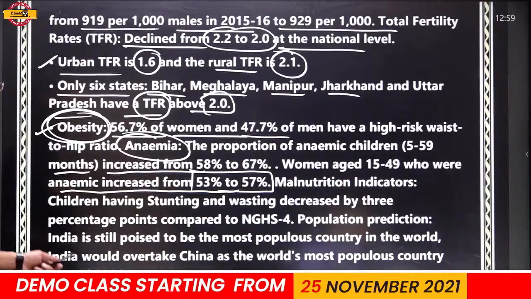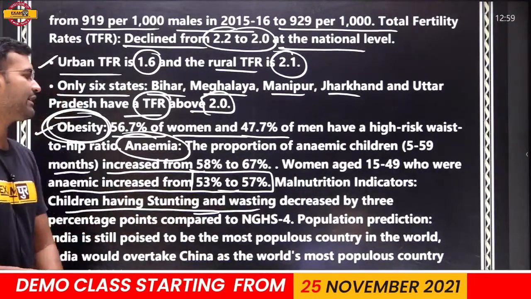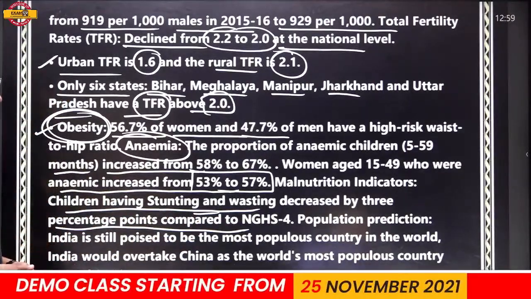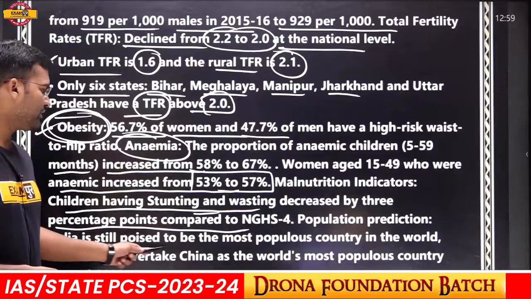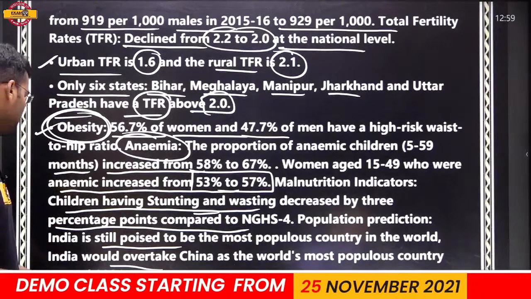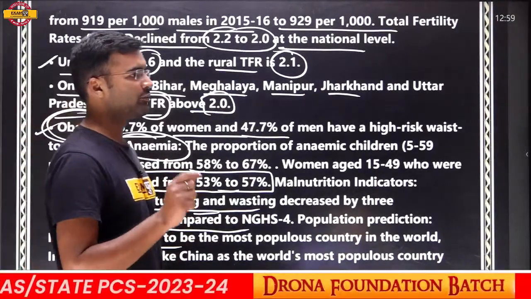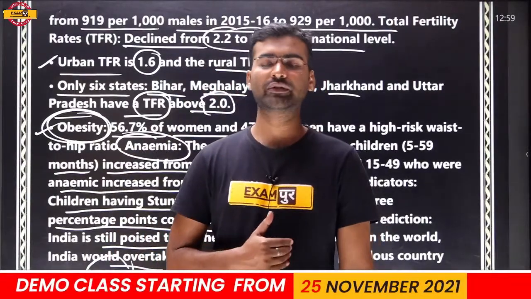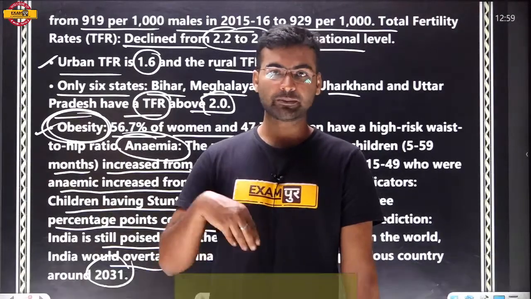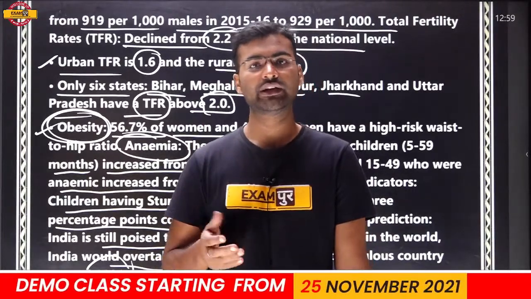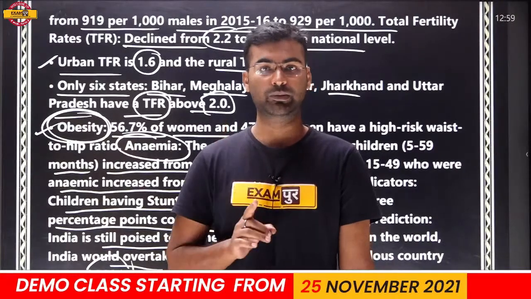Another malnutrition indicator: children having stunting and wasting decreased by these percentage points compared to the National Family Health Survey 4. That means जो children हैं उनमें कुछ improvement हुआ है. Population prediction: India is still poised to be the most populous country in the world. India would overtake China as the world's most populous country around 2031. At the present time, the world's most populous country is China, but the population growth rate in India is very high. So we will surpass China in population by 2031. So after 2031, India will be the most populous country in the world.